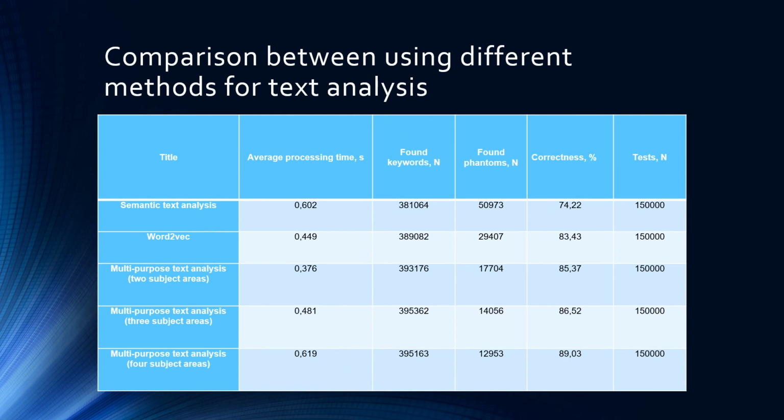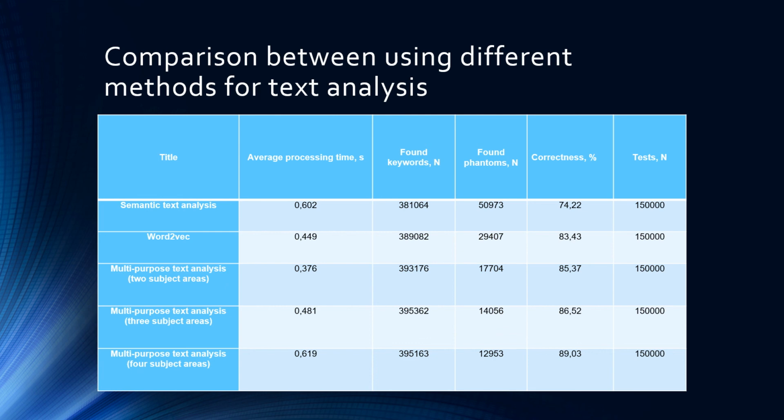Also we have a comparison between different methods for text analysis. Also, in our article you will find information about using 2 and 3 subject terminology databases, and the result will be somewhat different, but in the same key.